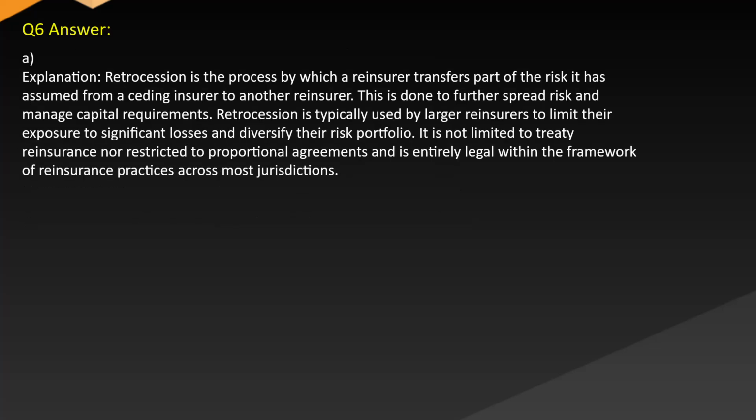Answer A. Explanation. Retrocession is the process by which a reinsurer transfers part of the risk it has assumed from a ceding insurer to another reinsurer. This is done to further spread risk and manage capital requirements. Retrocession is typically used by larger reinsurers to limit their exposure to significant losses and diversify their risk portfolio. It is not limited to treaty reinsurance nor restricted to proportional agreements. It's highly legal within the framework of reinsurance practices across most jurisdictions.